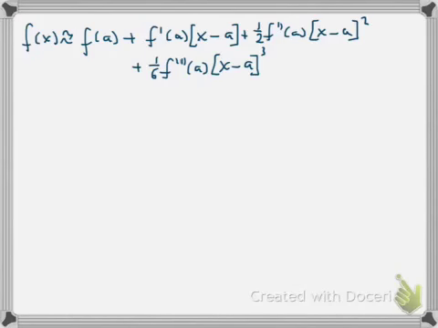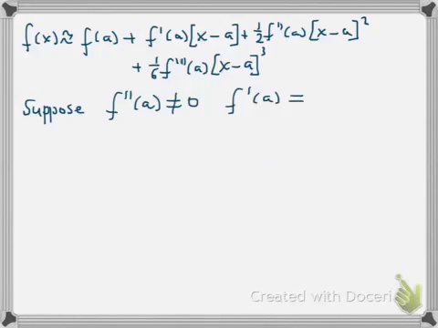Now I've written out the expansion again with an extra term, the fourth term, and this time we're going to suppose that we've got the case where f double dashed of a is equal to 0, and f dashed of a is also equal to 0 because it's a stationary point.